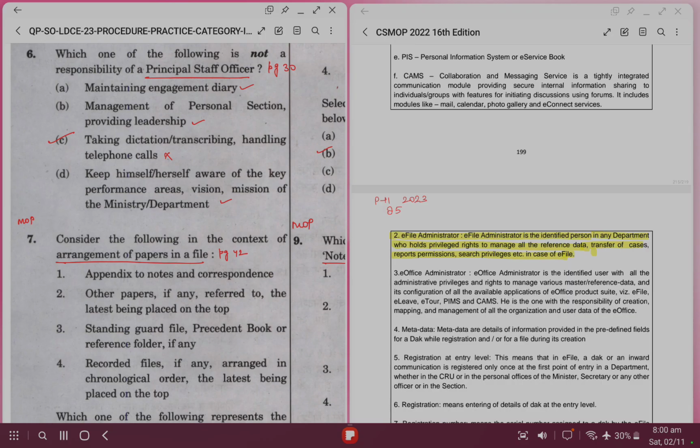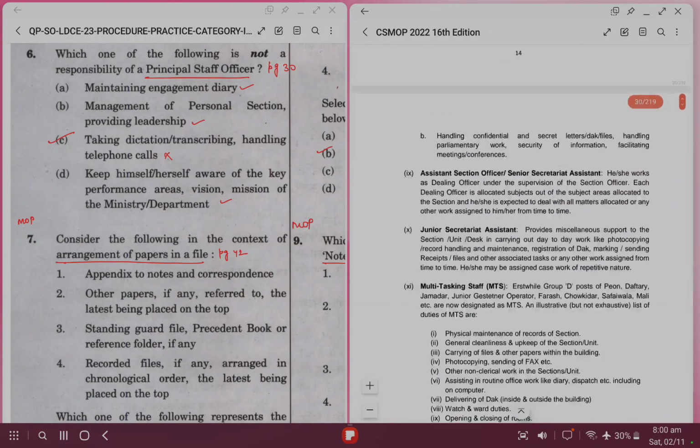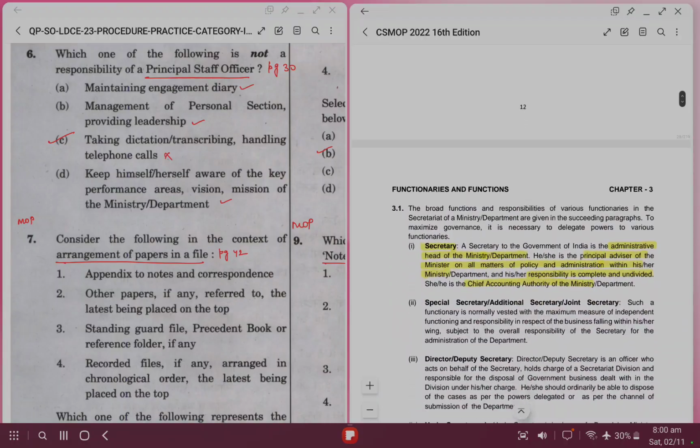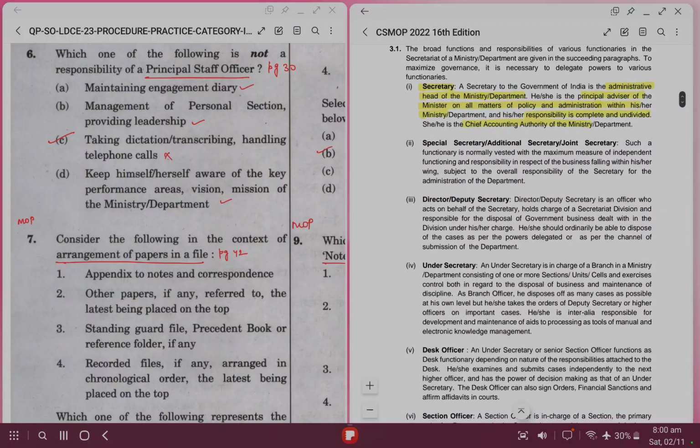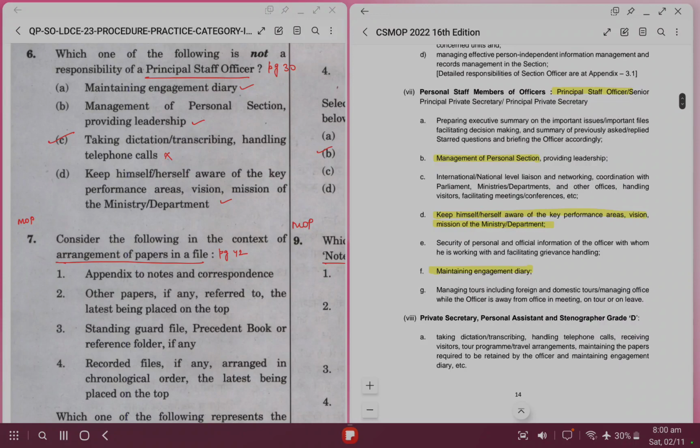For this, we'll go to functions of PSO, which are given on page 30 of the PDF. So para 7 here says that PSO will manage the personal section. Okay. Will keep himself aware of key performance areas, vision, mission of the ministry department, which is option D. Maintains engagement diary, which is option A. Manage personal section, which is option B.